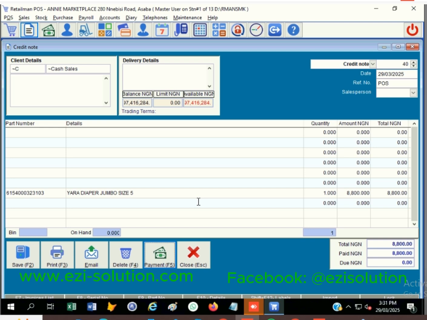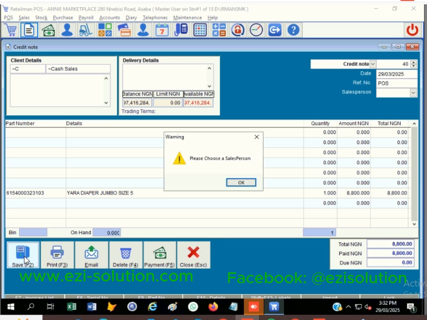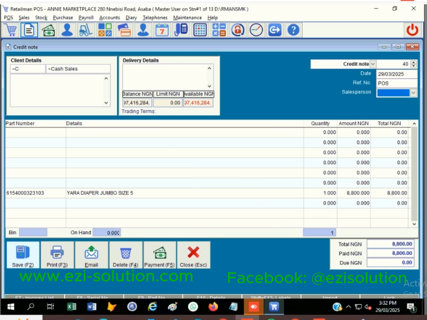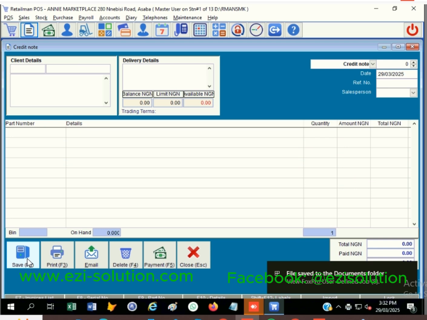When you pay this as cash, then you can print this or save it, whichever one we are doing. It's asking for customer's name. Let me put my own. Now, staff name. Now, this return is already done.